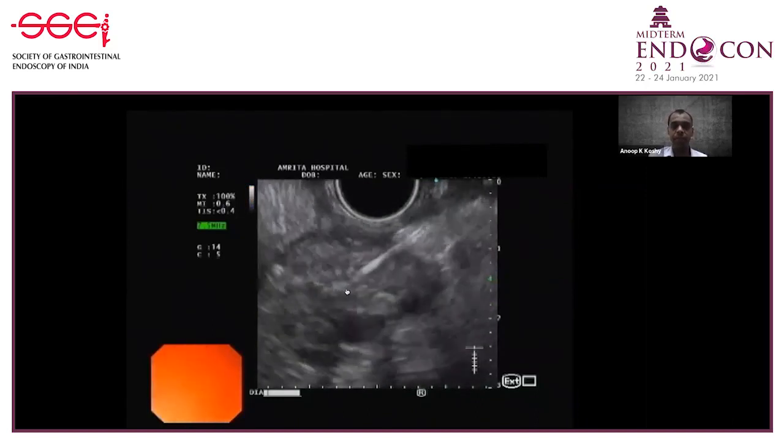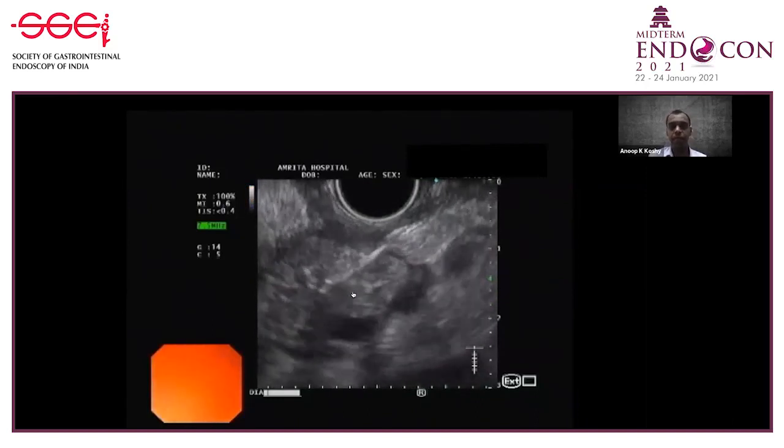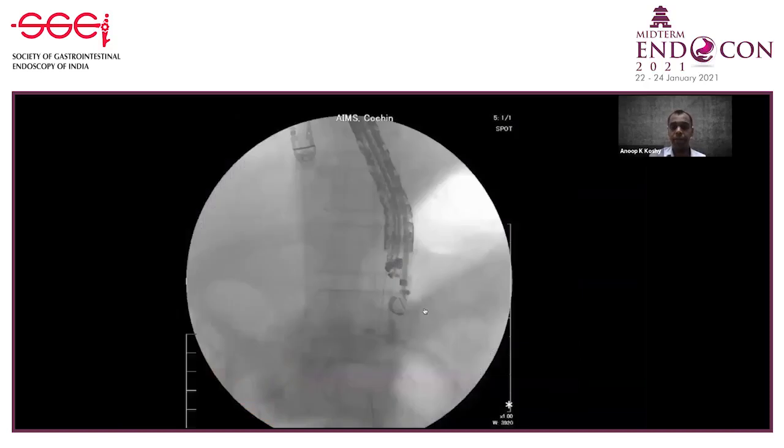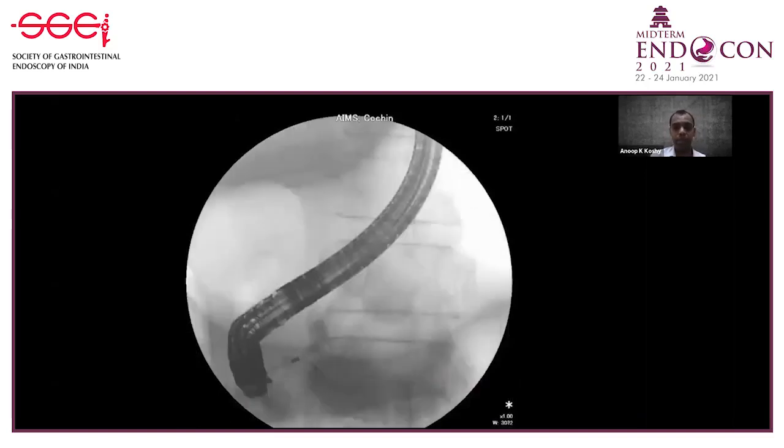punctured the PD. We entered the PD, we did a pancreatogram. This was the pancreatogram here. You can see the other stent which we placed here. You can see the PD here, but there was no way we could pass the guide wire through this 22 gauge needle across the leak. So we could not complete the procedure.